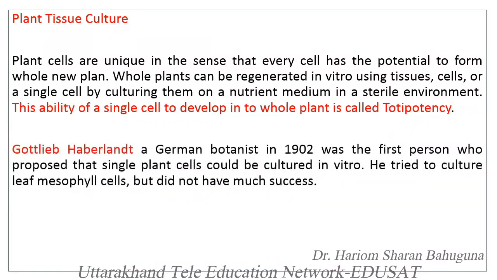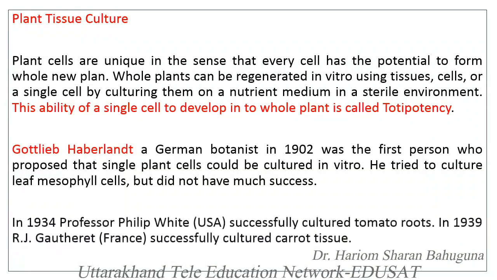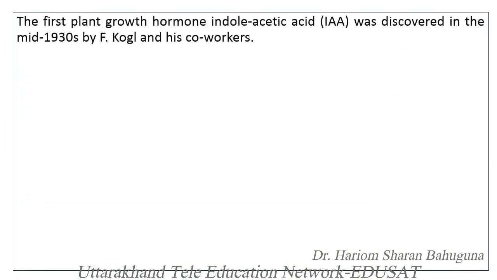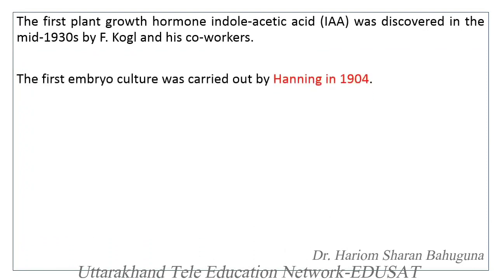The first experiment of plant tissue culture was carried out by Gottlieb Haberlandt in 1902. However, he was not successful in culturing the mesophyll cells. In 1934, Philip White successfully cultured tomato roots, and Gautheret in 1939 cultured the carrot root successfully. The first plant growth hormone that was isolated is indole acetic acid in 1930, and the first embryo culture was carried out by Hannig in 1904.